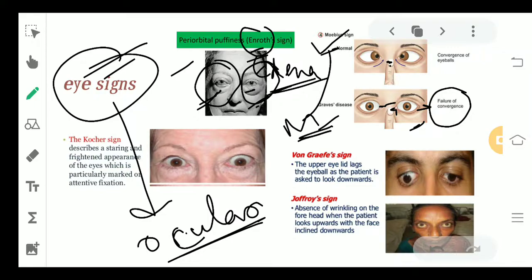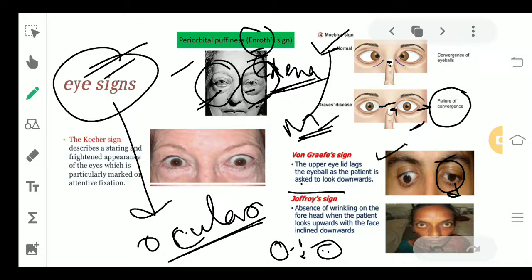Now von Graefe's sign. In von Graefe's sign, for example, you're sitting in front of the patient and you put your finger in the air and you ask the patient to follow the movement of your finger. If it goes up, see up, and if the finger is going down, you please see down. But you will see that the patient is not able to follow this command. What will happen is one of the eyelids will look downwards only. The other one is going to move normally. So the upper eyelid lags the eyeball as the patient is asked to look downwards.